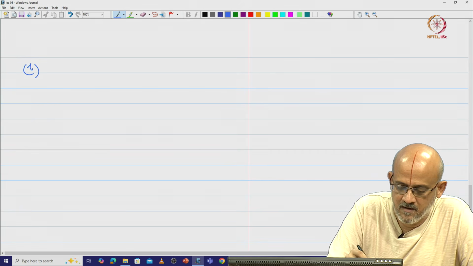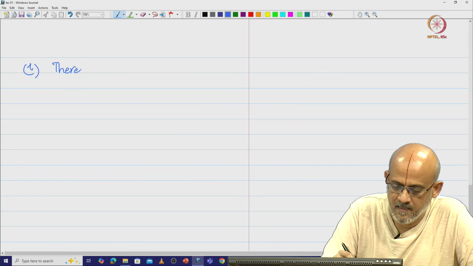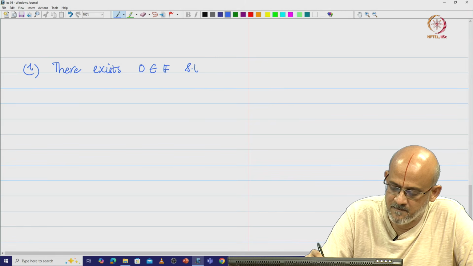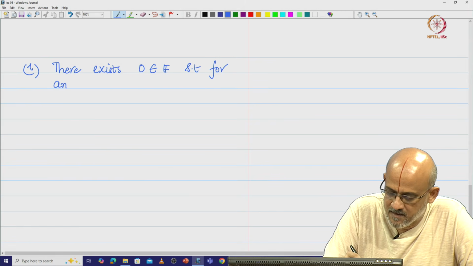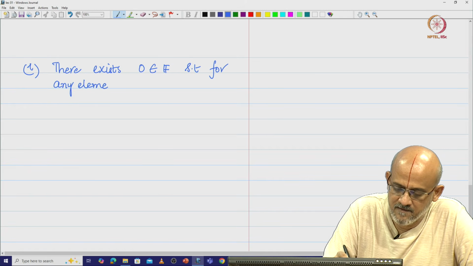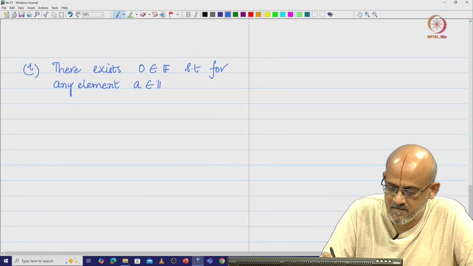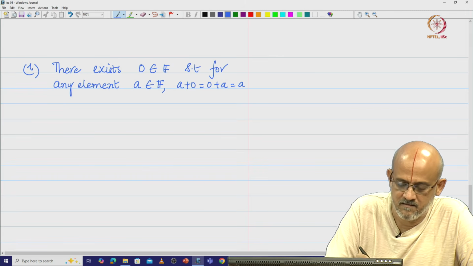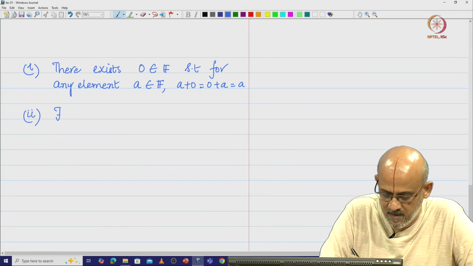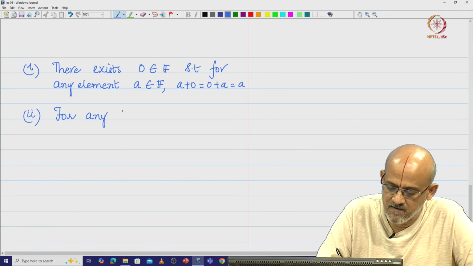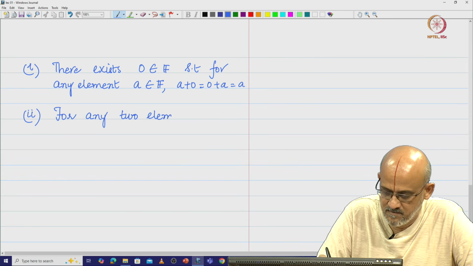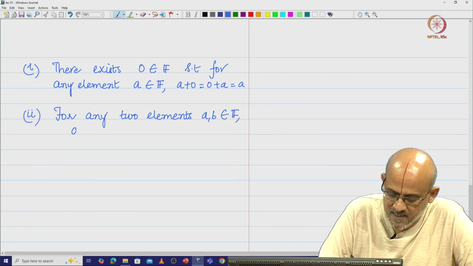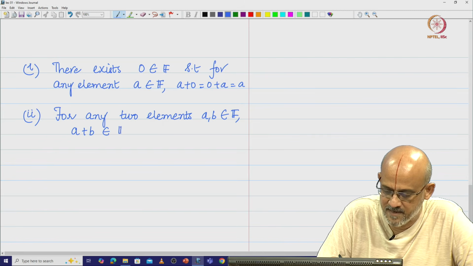We say that there exists zero in the field such that for any element A in the field, A plus 0 is equal to 0 plus A is equal to A. Then the second property is for any two elements A comma B in the field, A plus B is also an element of the field, right.